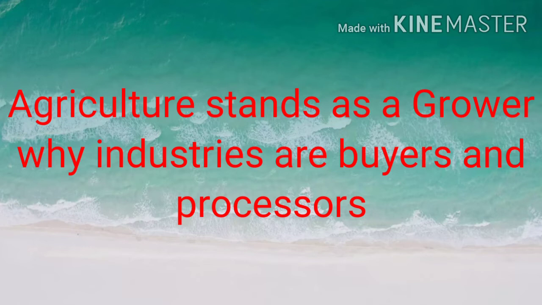So the role of the agriculture sector is growing the raw materials, and the duty of the industrial sector is buying and processing the raw materials. So here also we can see a link between the agriculture and industrial sector. So from all this we can understand that agriculture and industry are complementary to each other.